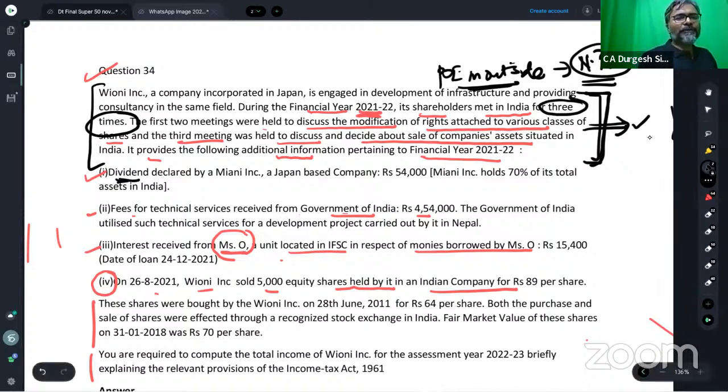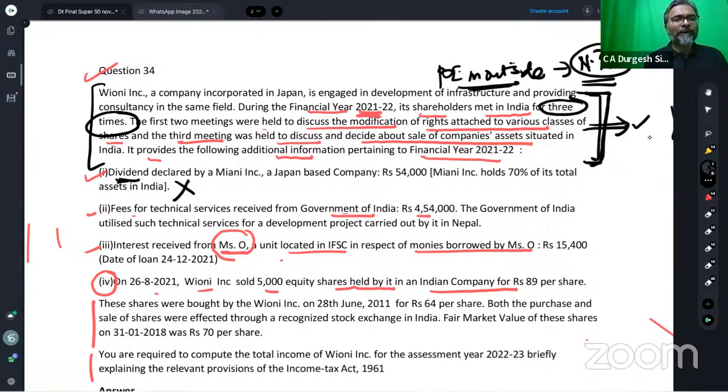Now, the first one: dividend declared by Miyani Inc., a Japan-based company, 54,000 rupees. Please tell me, a non-resident earning dividend from another non-resident, will it form part of your total income? The answer is no, students. I hope that all of you will appreciate this one. This information will not be considered at all.